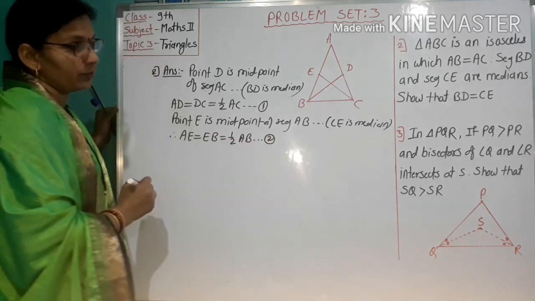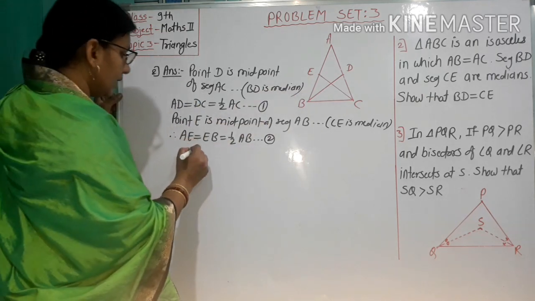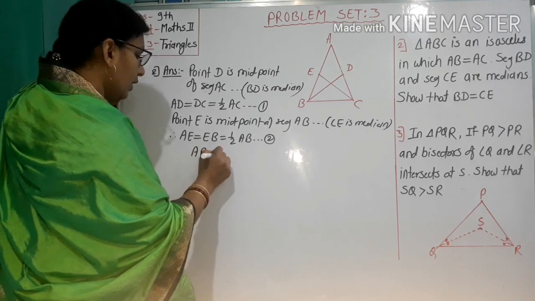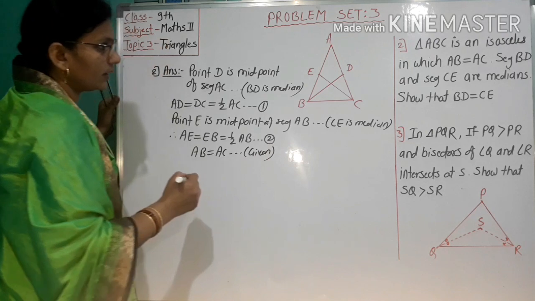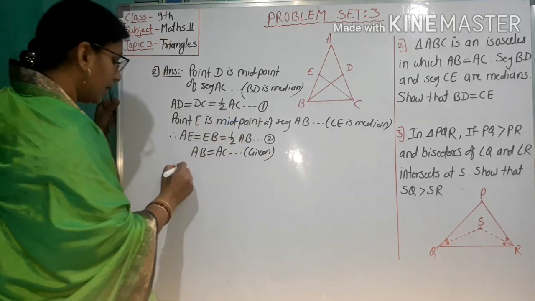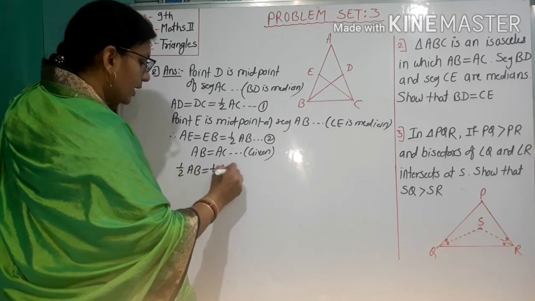Number 2. But given that AB equals AC. Reason: given. Multiply this by 1 by 2, that is 1 by 2 AB equals 1 by 2 AC.